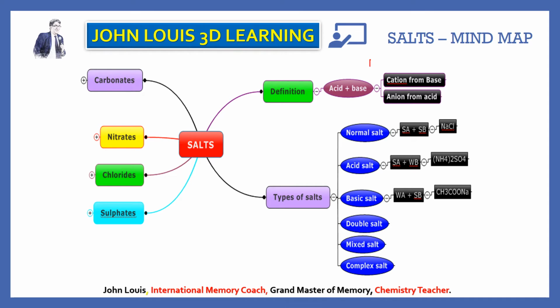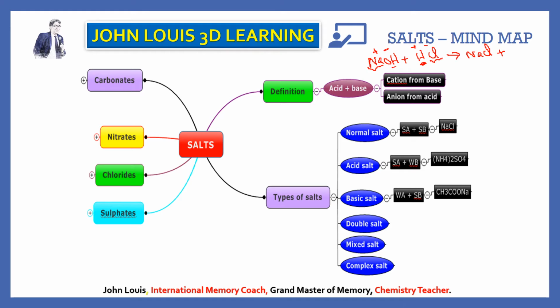For example, let us take the base as sodium hydroxide and the acid as hydrochloric acid. In sodium hydroxide, what is positive? Sodium is positive, hydroxide is negative. In the acid, hydrogen is positive, chloride is negative. So what will be the salt? The positive ion from the base and the negative ion from the acid. Therefore, sodium chloride will be the salt.